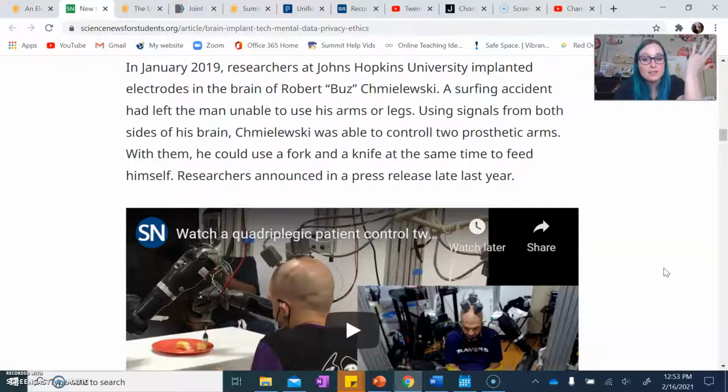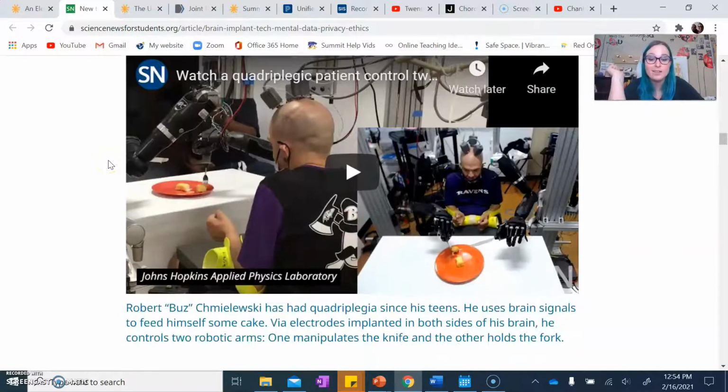So this man is a quadriplegic, meaning he can't move his arms or his legs, and they've figured out a way to be able to read the signals in his brain to actually allow him to control 2 robotic arms to feed himself, which is amazing. That's amazing, and that just happened. 2019, right? Not that long ago.